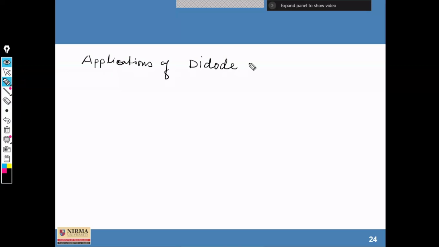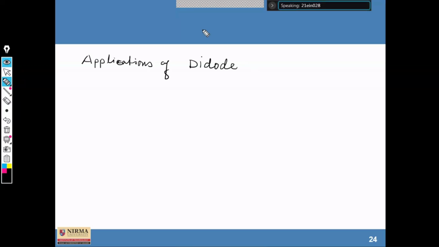Yes, rectification. Diodes are used for voltage regulation. They can also be used as a photo sensor. So various applications are there.